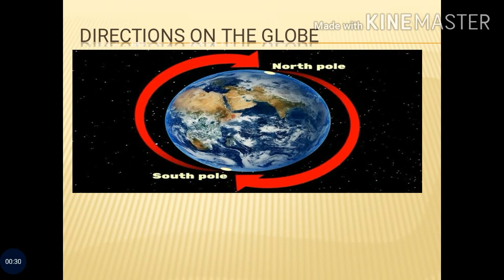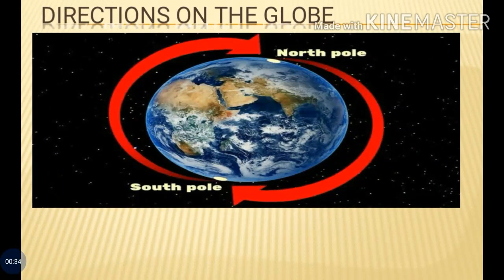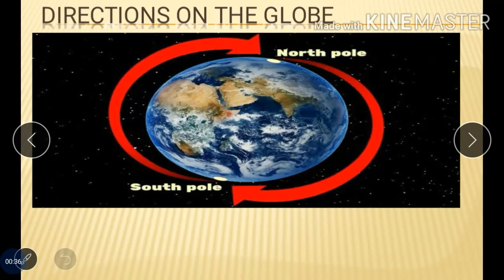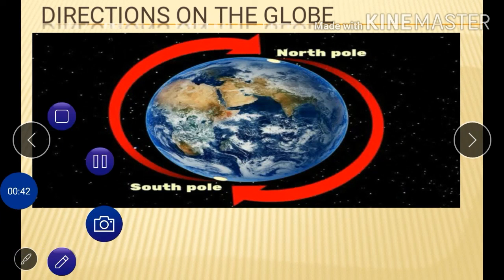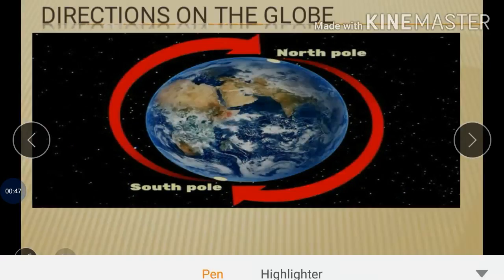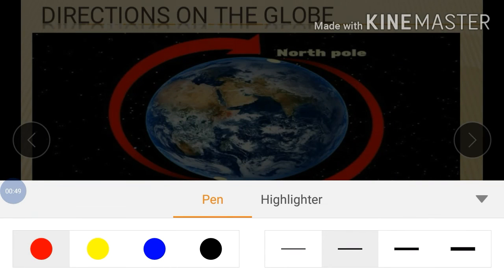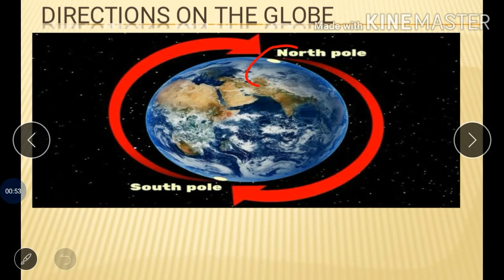The picture shown here shows the north and south pole. Pole means edge point. Which edge point is on the north side? That edge point is called the north pole. And this one is the north pole. Which edge point is shown in the south? That is the south pole.